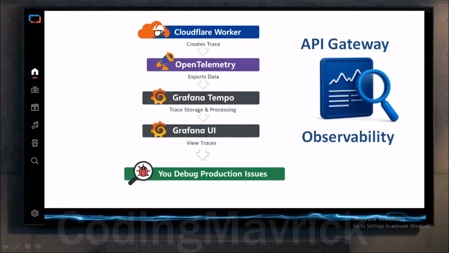And viewers, in the last, we see how everything fits together. So the full pipeline looks like this. Cloudflare Worker creates the trace. OpenTelemetry collects and propagates it. Grafana Tempo stores it. Grafana UI visualizes it. And now you can debug real production issues.